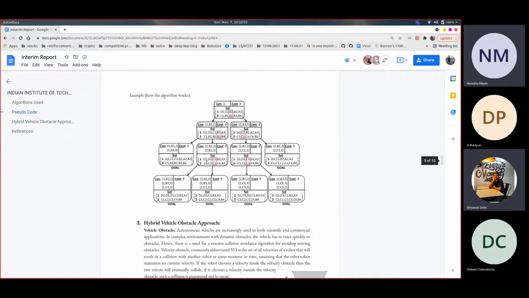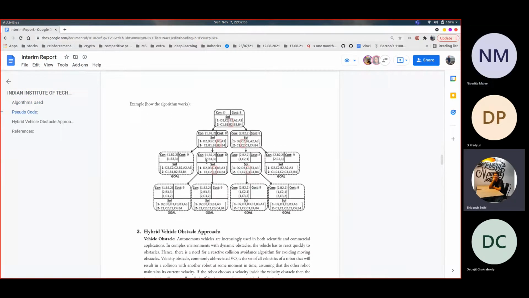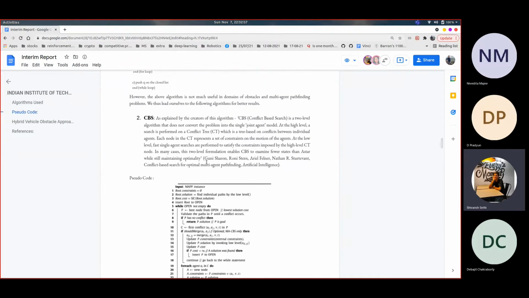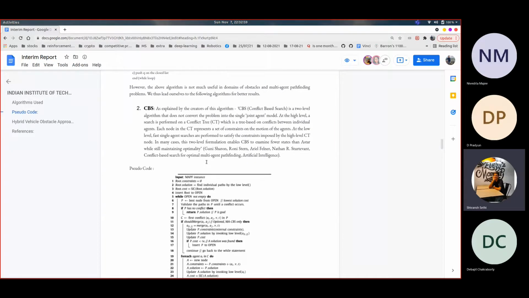The A-star algorithm that Nivedita talked about does not work with multi-agent pathfinding systems. For multi-agent systems, we use the CBS algorithm. The CBS algorithm, that is the conflict-based search algorithm, is a centralized algorithm. It is a joint agent model where a specific model deals with all set of agents and nodes. This multi-agent pathfinding algorithm is a two-level algorithm.